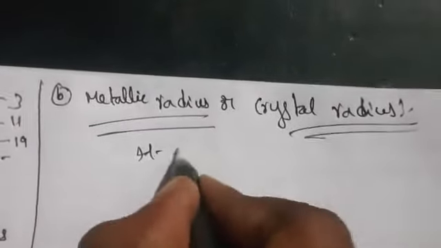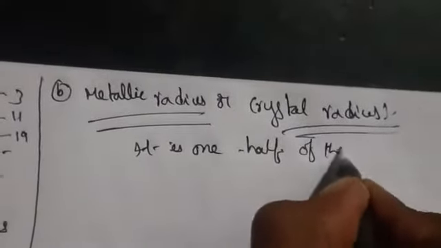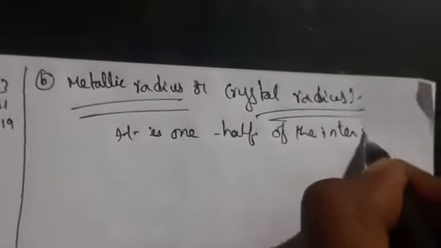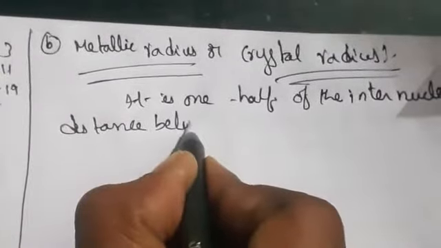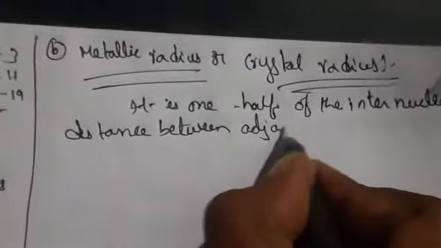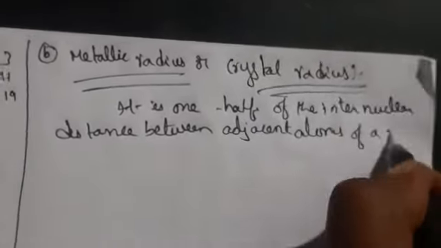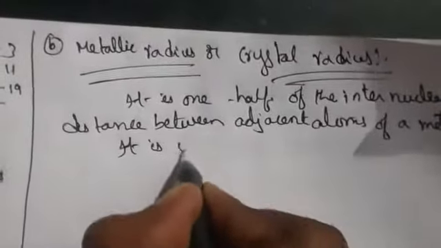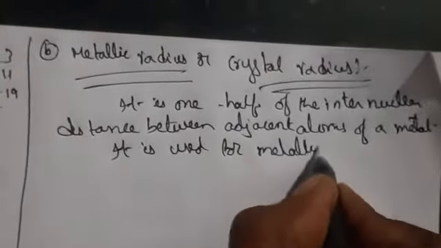It is one half of the internuclear distance between adjacent atoms of a metal. We can say it is used mainly for what? It is used for metallic elements mainly, we can say.